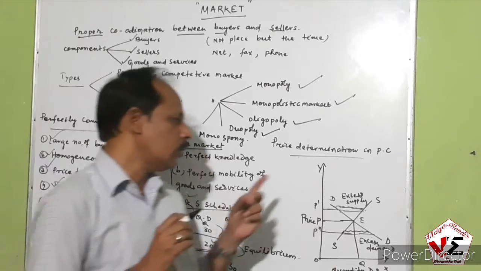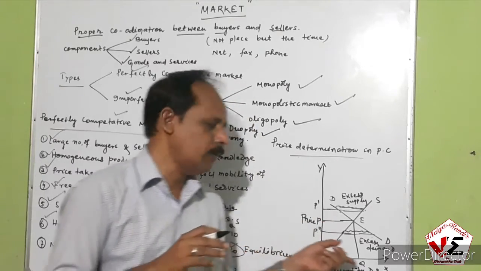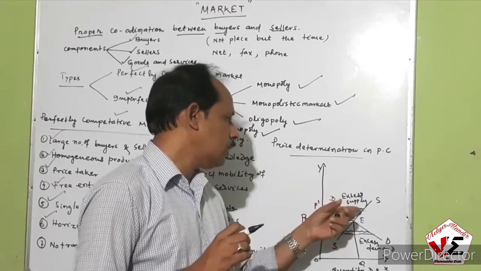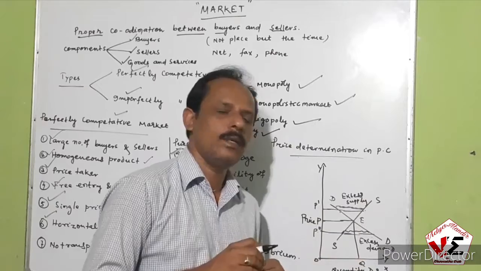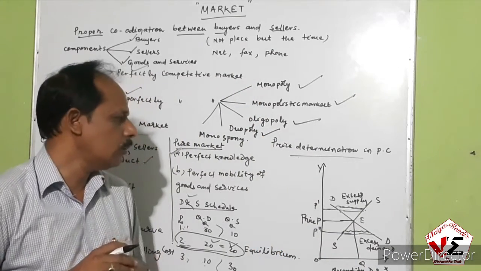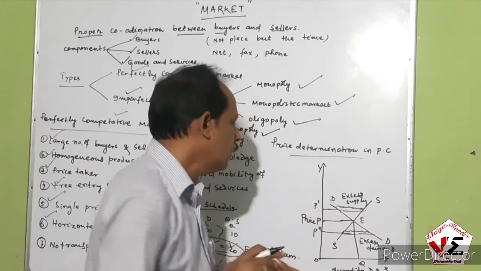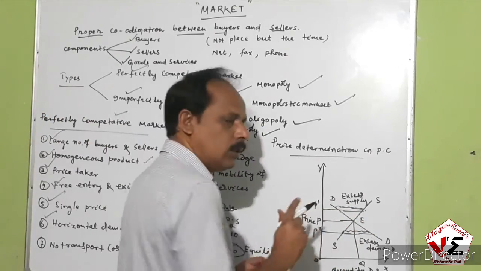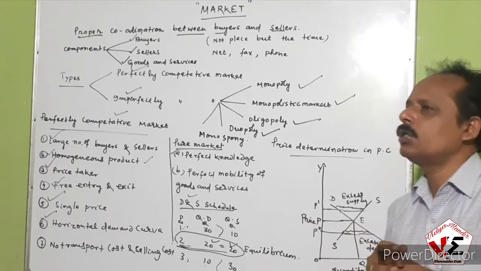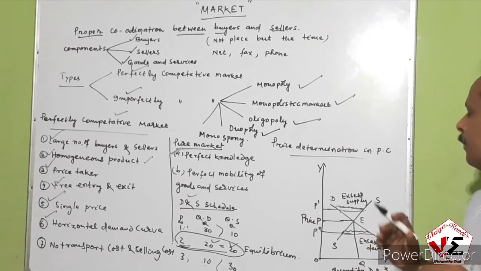Then if we go through the diagrammatic presentation, we take the price of the commodity on the y-axis, and quantity demanded and supplied on the x-axis. Then what we observe at the intersection point of demand and supply is the equilibrium. Where you see the equilibrium, the market demand must be equal to the market supply. Demand and supply are like both blades of the scissors that are required to cut cloth.